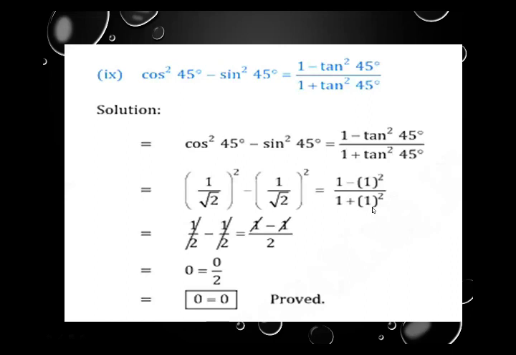By adding these two, we get the answer 2. On the left hand side, 1 upon 2 minus 1 upon 2 cancel, and the result is 0. Equal sign the same: 1 minus 1 is 0, divided by 2. When we divide 0 by 2, the result is 0. So on the left hand side we have the answer 0 and on the right hand side we have the same answer. In this way we proved our question.